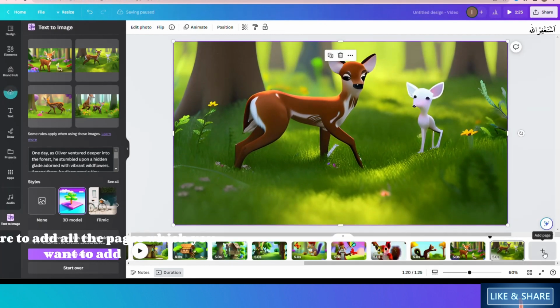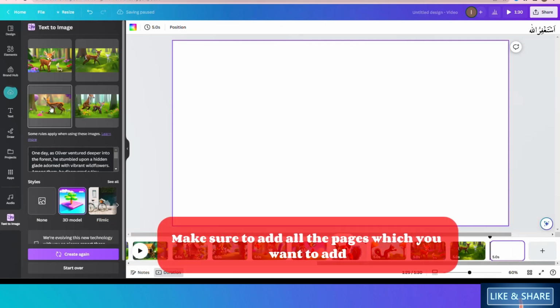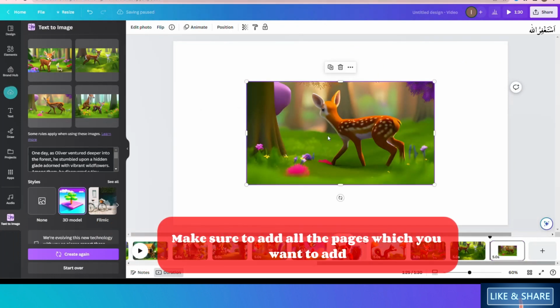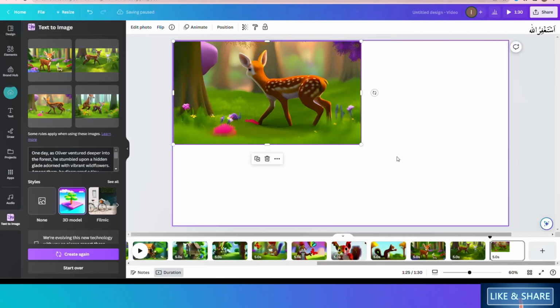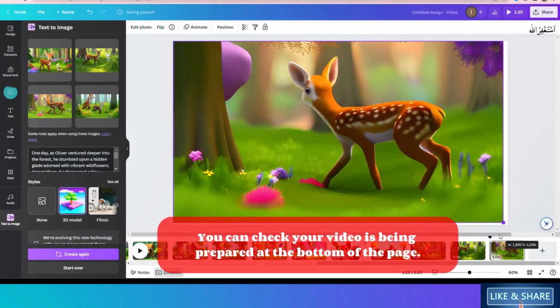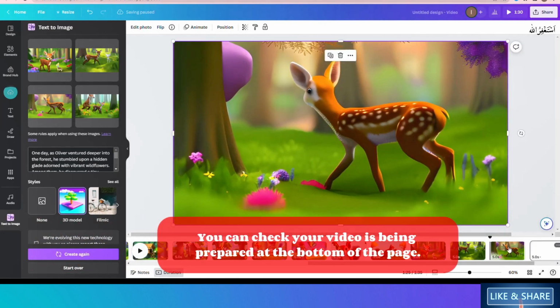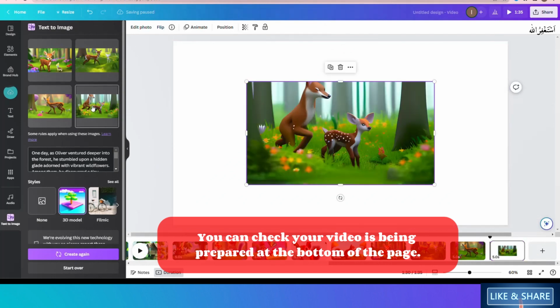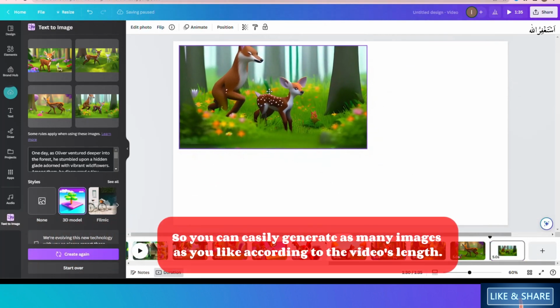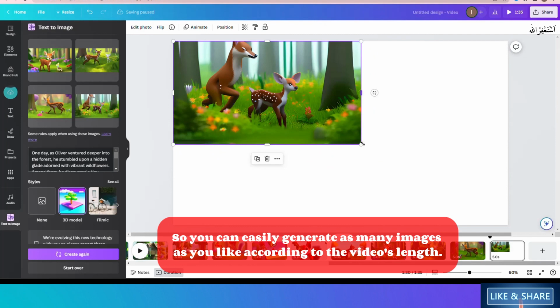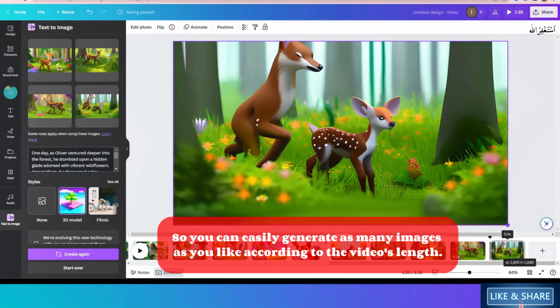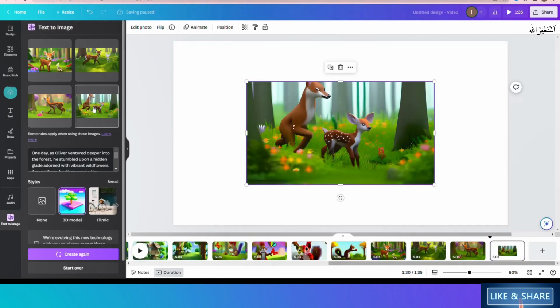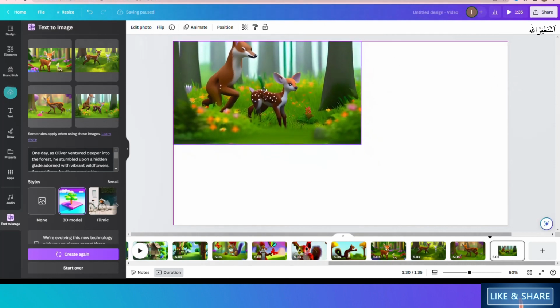Make sure to add all the pages which you want to add. You can check your video is being prepared at the bottom of the page. So you can easily generate as many images as you like according to the video length. After adding all the images and adjusting pages of the video, we do some small settings to our video.